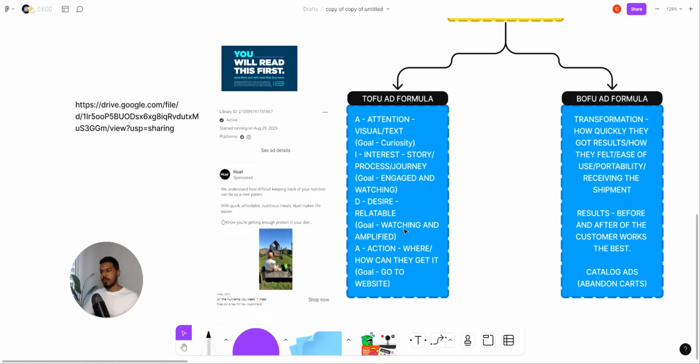So over here, the goal is honestly to help them keep watching what's going on. And at the same time, it needs to amplify their emotions towards being interested in what your product is and what it can deliver for them, right? So that's step 3.